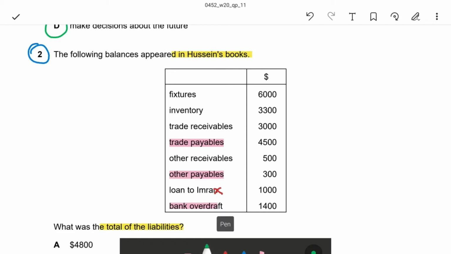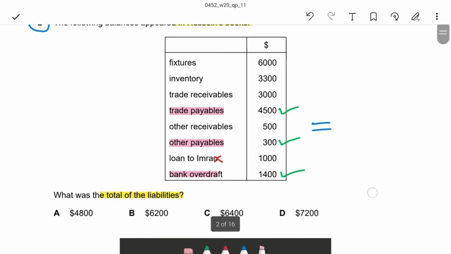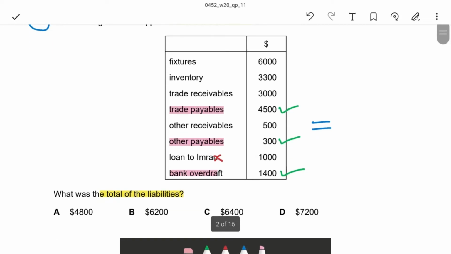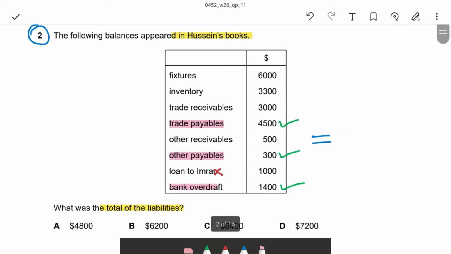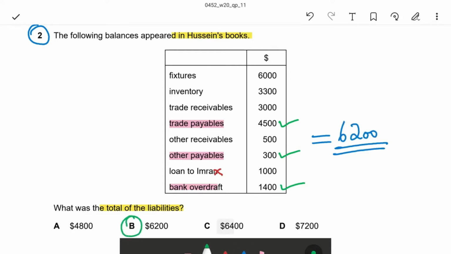So the total liability is equal to 4,500 plus 300 plus 1,400, which is equal to 6,200. So the correct answer is B.